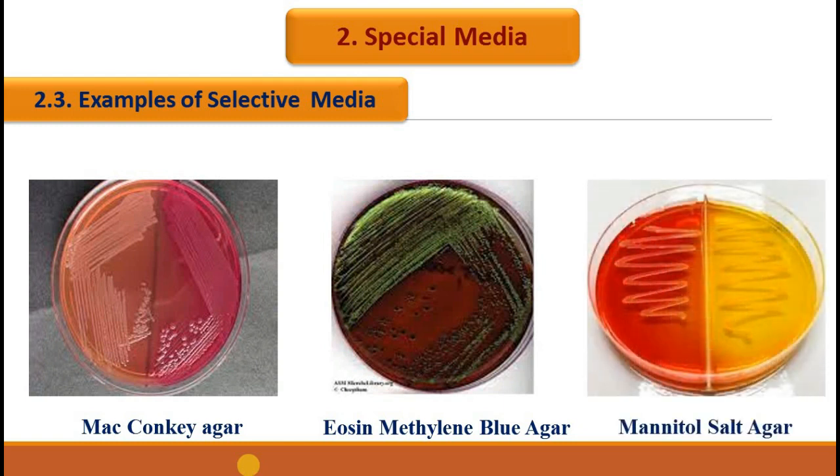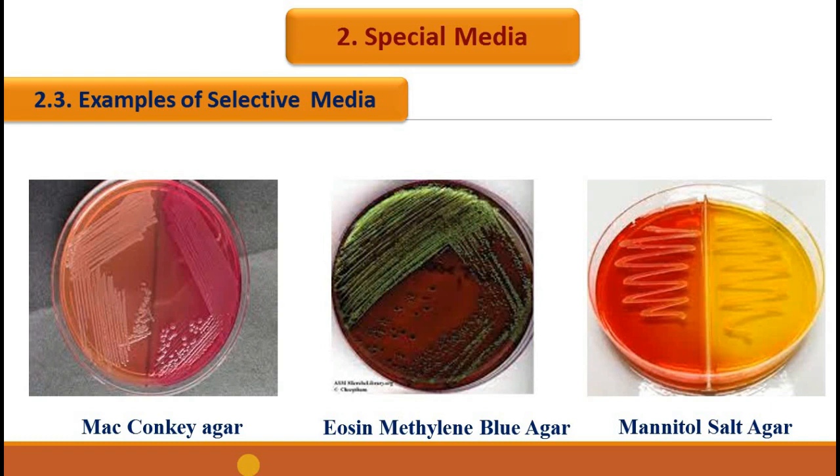The third example, mannitol salt agar, allows the selective growth of halophilic organisms. Halophiles means the salt-loving organisms. So 7.5% sodium chloride will act as the selective agent in this media, promoting the growth of halophiles and inhibiting the non-halophiles. Desoxycholate citrate agar is the selective media used for isolating the dysentery bacilli.